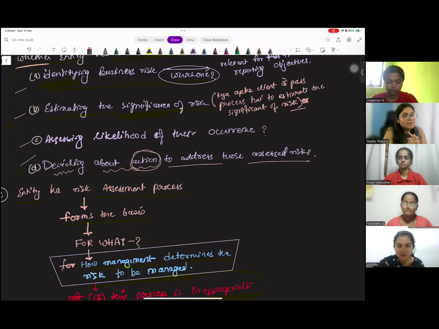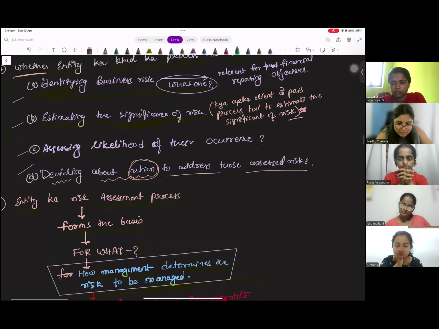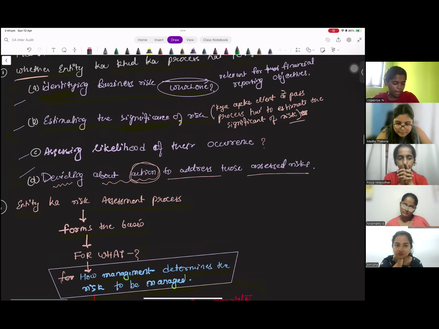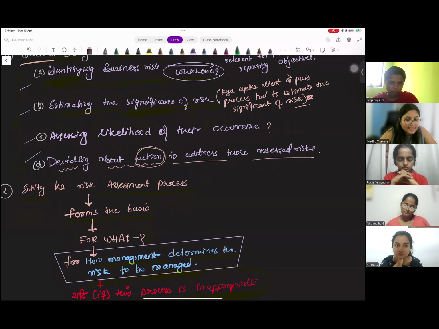Priya, are you here with me? Right? So if the stage 1 itself is missing, risk assessment, then how do you ensure that internal controls are operating effectively or not, right? So you have to understand whether the entity has their own process of identifying the business risk. The entity is also estimating the significance of risk.